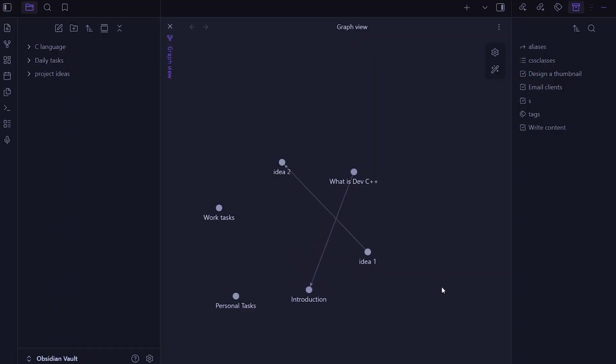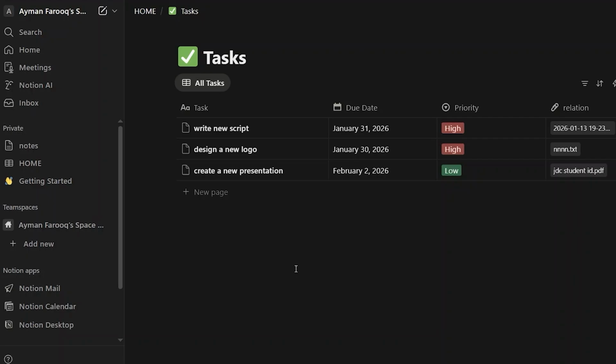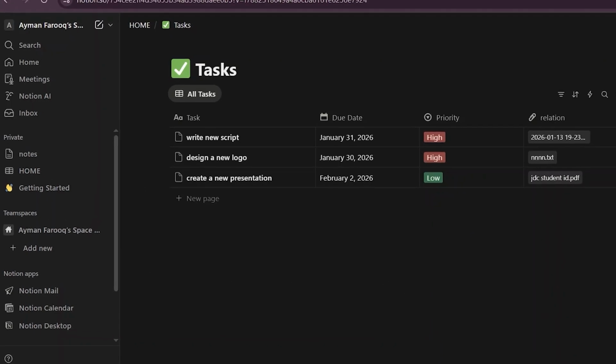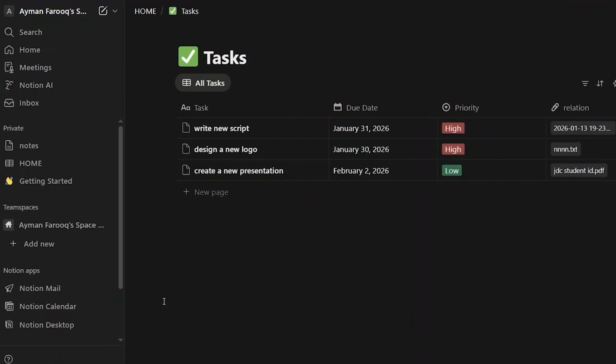So if you're feeling overwhelmed going back to Notion after Obsidian, here are a few quick tips to make it easier. Tip 1. Stop trying to recreate Obsidian inside Notion. Obsidian is its own workspace and application. You don't need to create the same replica inside Notion. No second brain, no complex databases, just start with a plain page.